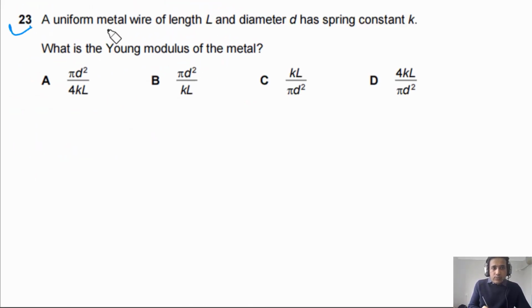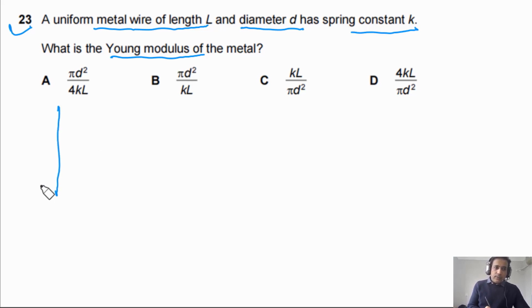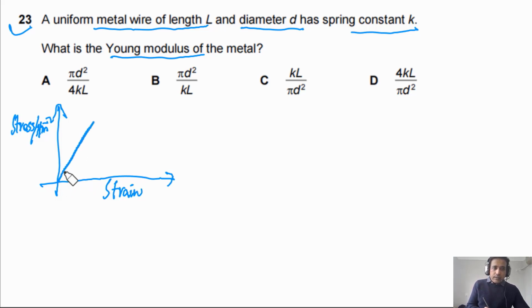Question 23 says a uniform metal wire of length capital L and diameter D has spring constant k. What is the Young modulus of the metal? We need to understand how we can determine Young modulus of the metal. If we sketch a graph between stress, unit is newtons per meter squared, and strain, which has no unit because it is the ratio between two same quantities. The first part of the graph is a straight line. Until this point, stress and strain are directly proportional, and the gradient of this graph is equal to Young modulus. After this one, the shape can be this shape.